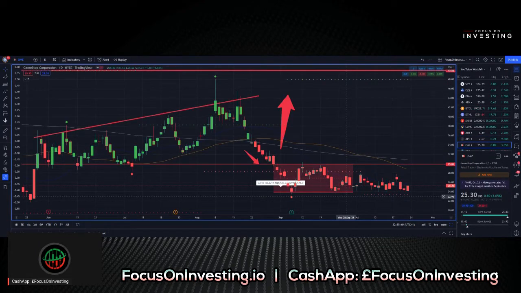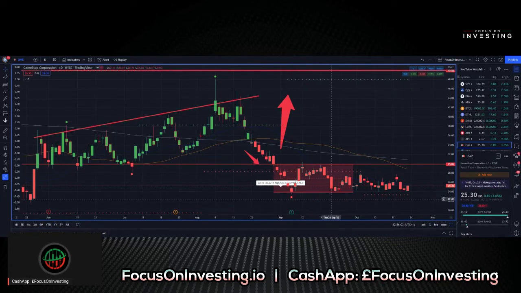Next chart is GameStop Corporation, ticker symbol GME. Current price point is $25.30. If we look at our percentages, we're up 3.65% on the day. Current trend filter is red, and we're trading just below all three moving averages. Moving averages are quite flat and close together, and we're down 60.421% off of our high.